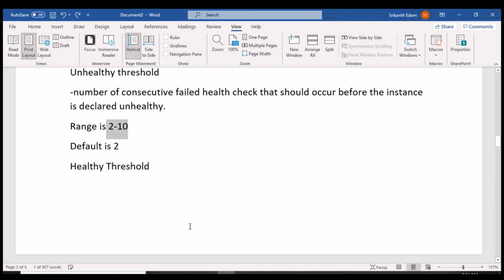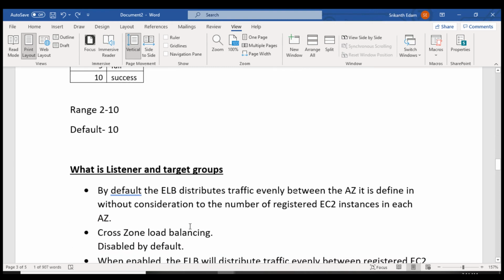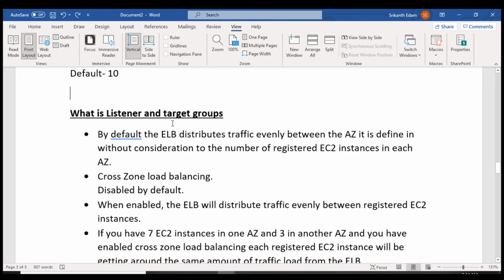Let me undo the changes. So what exactly are listener and target groups? I already explained about the listener, guys. By default, ELB distributes traffic evenly between the availability zones, and it is defined without consideration to the number of registered EC2 instances in each availability zone.